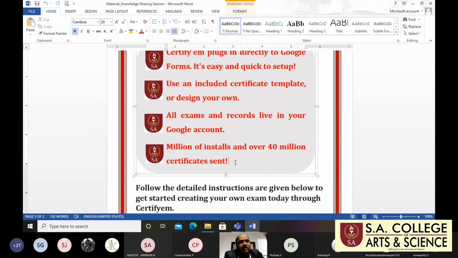During the last pandemic year, many institutions, and not only institutions but organizations also, were conducting webinars or conferences or whatever it is. They are using this type of concept to generate certificates for all the respondents. So 40 million certificates were generated from Certify-M.